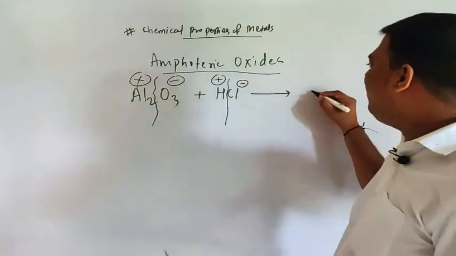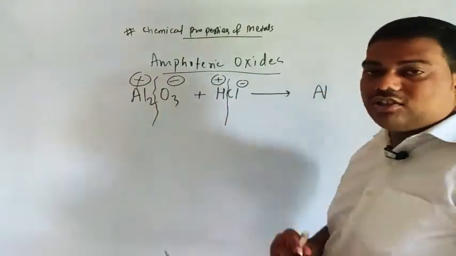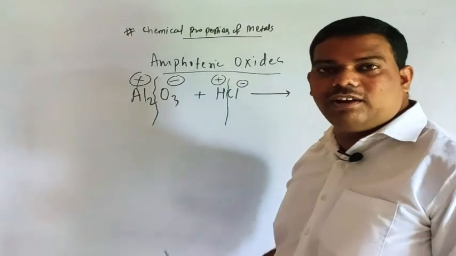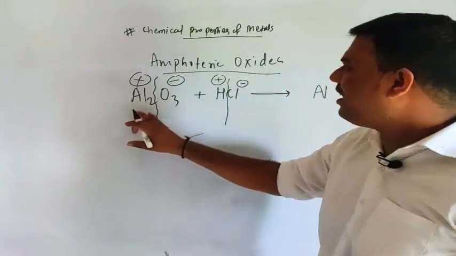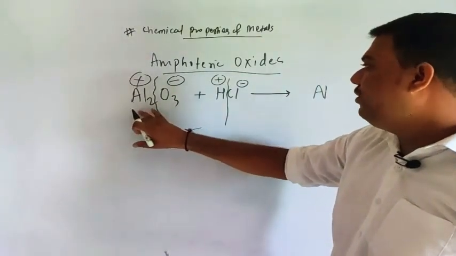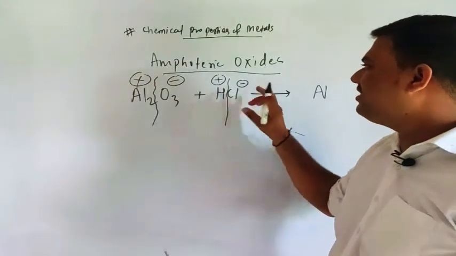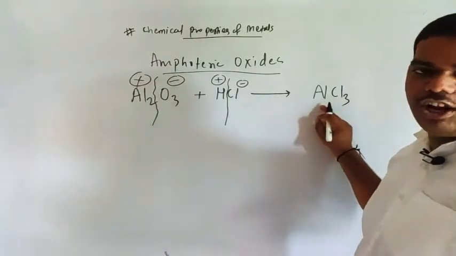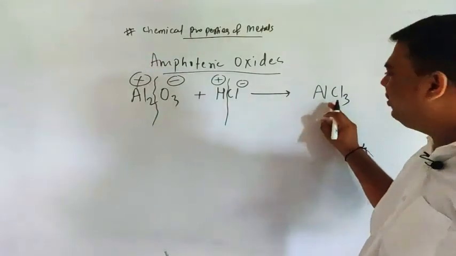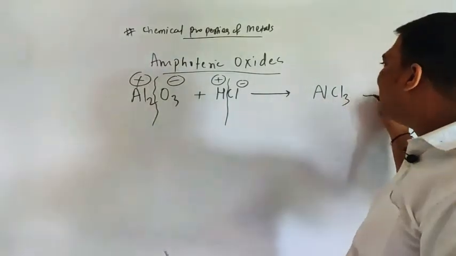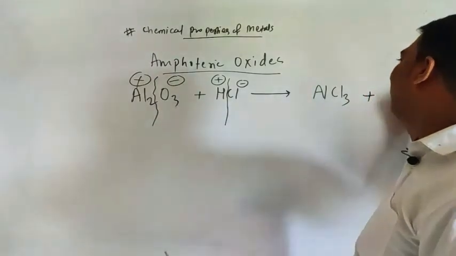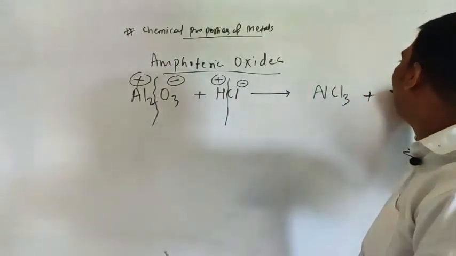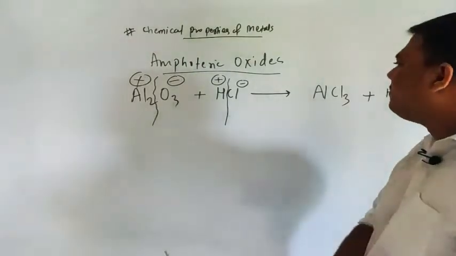So with crossover valency you will get the correct chemical formula: AlCl3, because aluminum is charged plus 3 and Cl is minus 1. Plus you will get simply H2O.